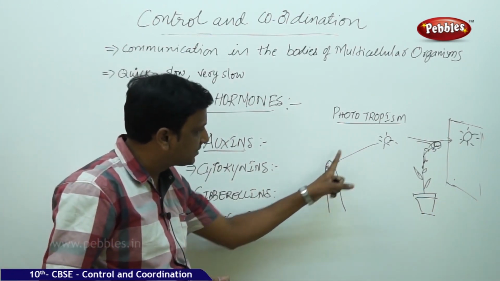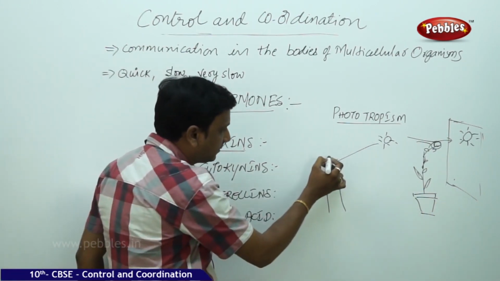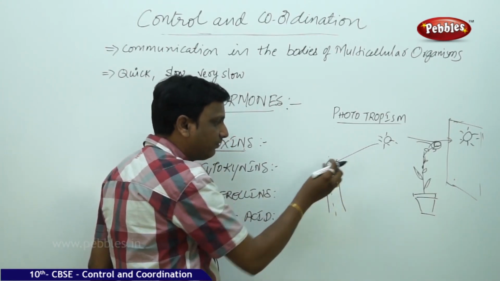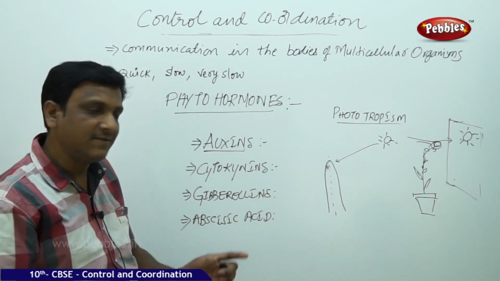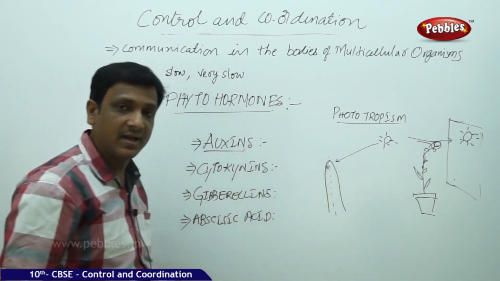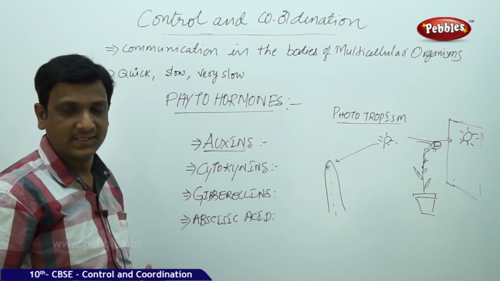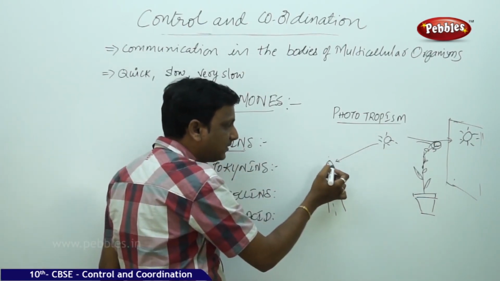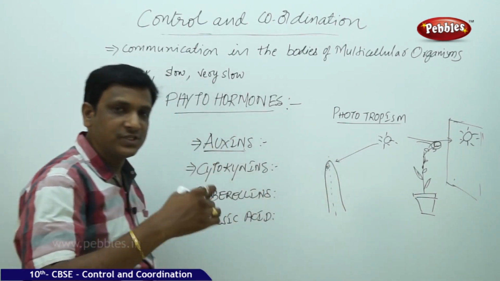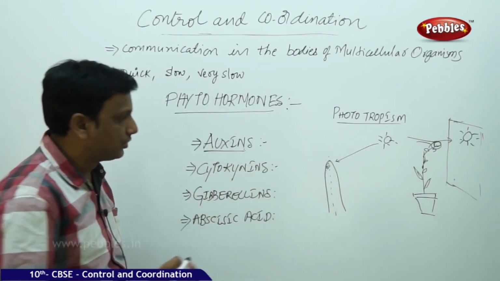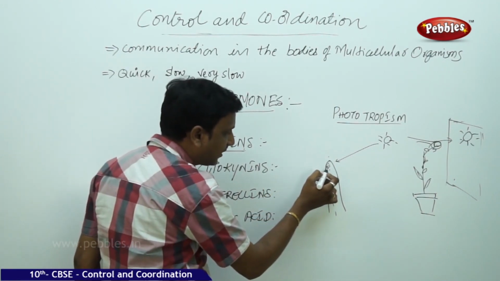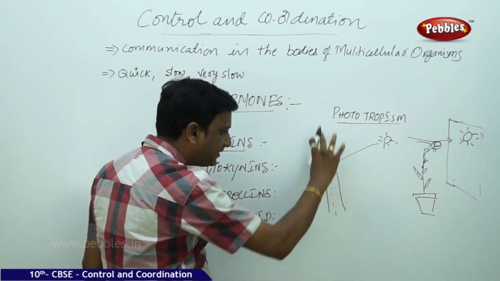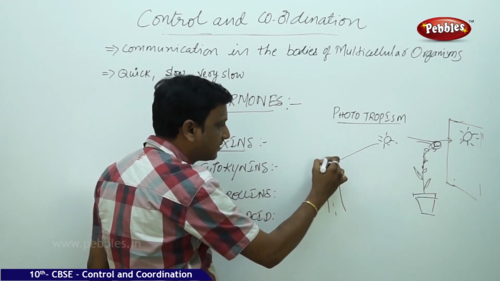This half of the tip is towards the sunlight. I am drawing a dotted line. So in this half there is no auxin. All the auxin is diffused to the other side. Which side? On which side there is no sunlight. So sunlight is a stimulus. When there is sunlight, the auxin which is present on this side diffuses to the other side. So the concentration of the auxin increases in this part. So this part increases in its size.